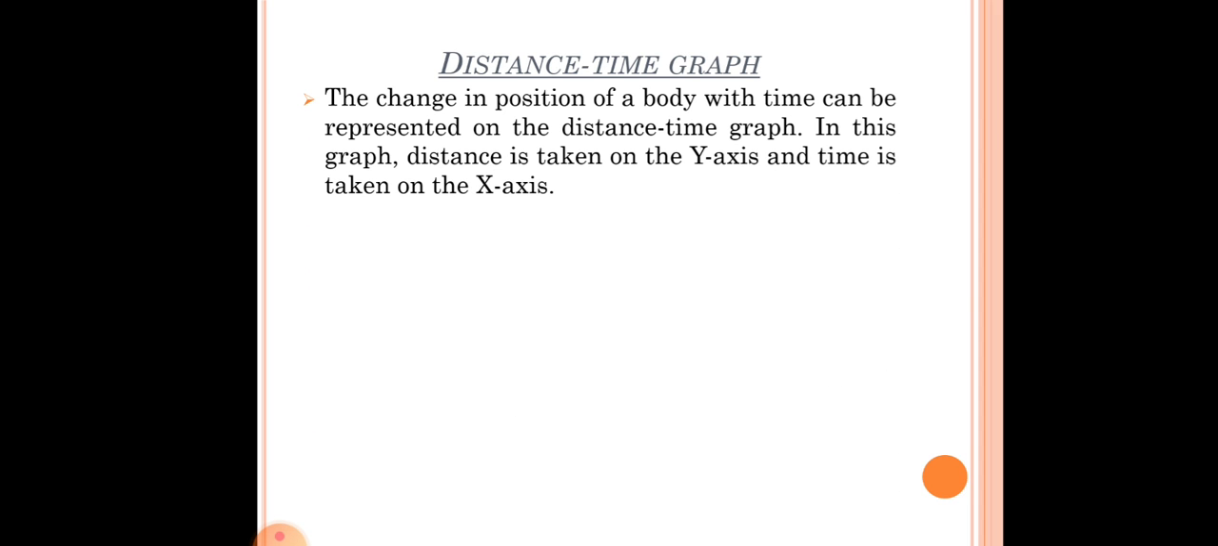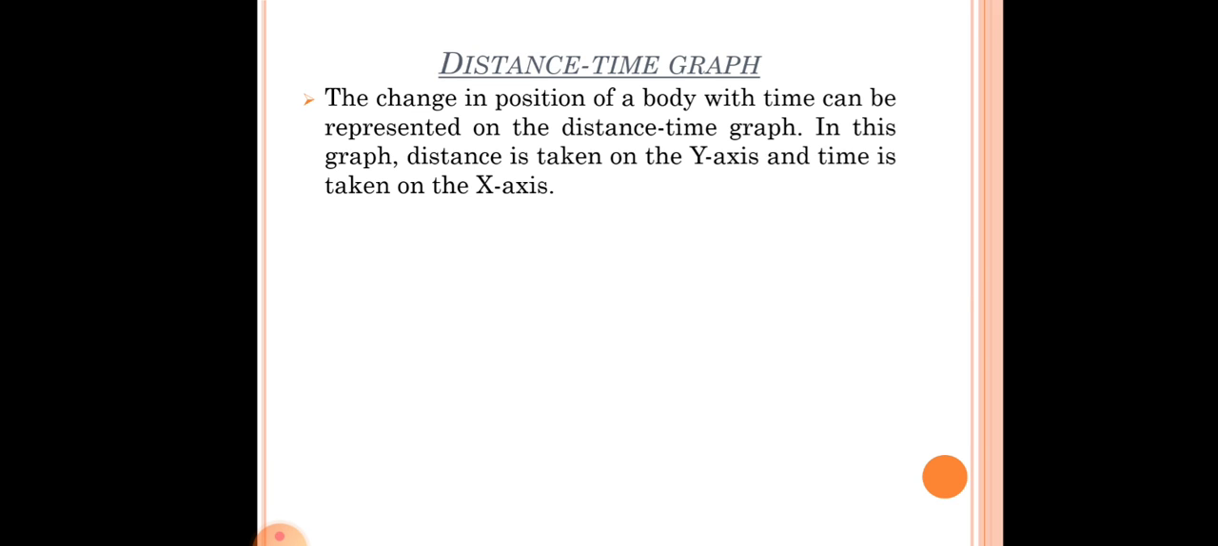The change in position of a body with time can be represented on the distance time graph. In this graph, distance is taken on the y-axis and time is taken on the x-axis. So we can denote the change in position of a body, or we can say we can denote motion, in a distance time graph.